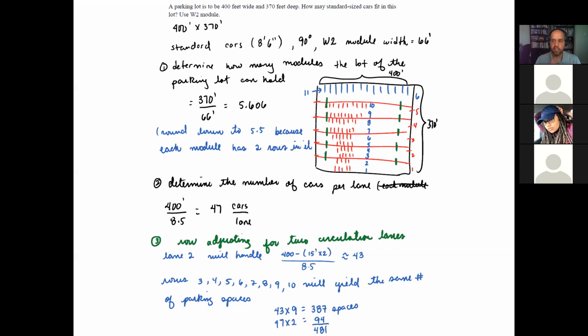So this design is not accounting for the disability spaces. In order to make it simple and for you to grasp the idea, this is just looking at standard cars. In the example that we discussed in the lecture, we're also taking into account those spaces for vans with disability and for wheelchairs. So this could be another question that you might see in the exam in terms of the problems. Okay, and that's the last problem that I have here for discussion.